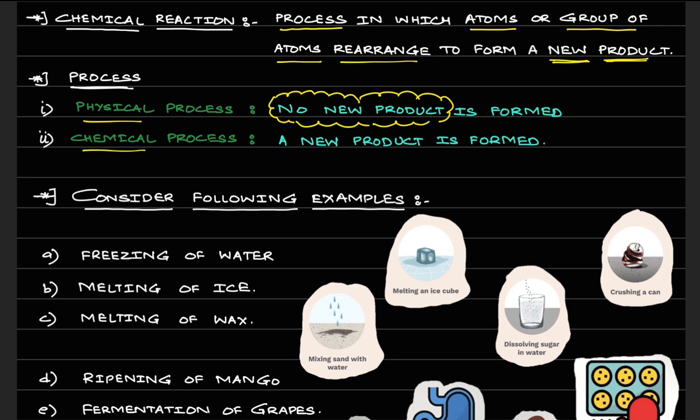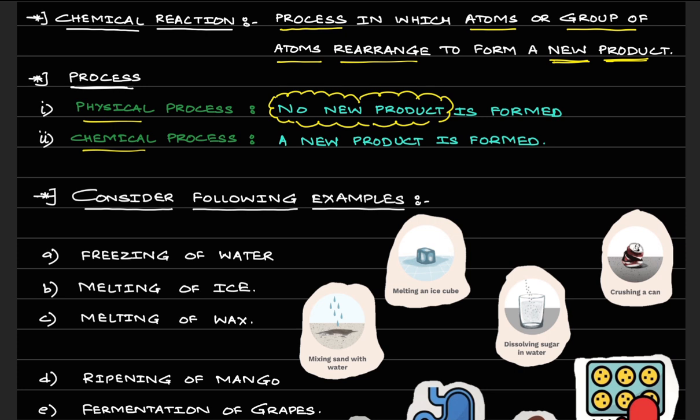Okay, shredding of paper, tearing of paper is nothing but a physical change, because when you tear a paper you're essentially just changing the size and not the properties of that substance. Okay, even if you tear a paper you are still able to write on it, it will retain the exact same properties. So you're not forming any new product, and therefore we will say that this is a physical change.